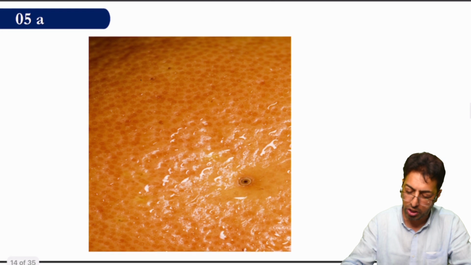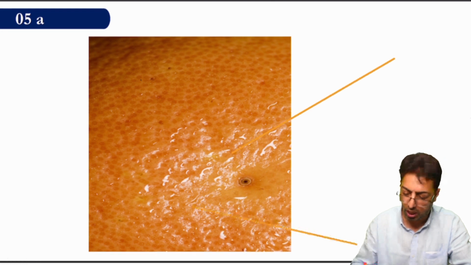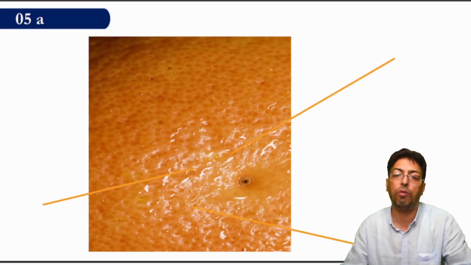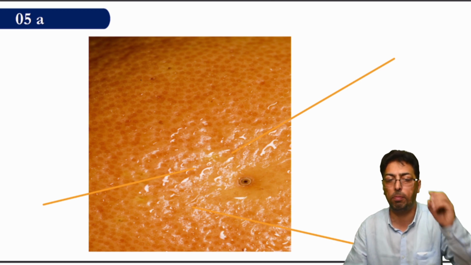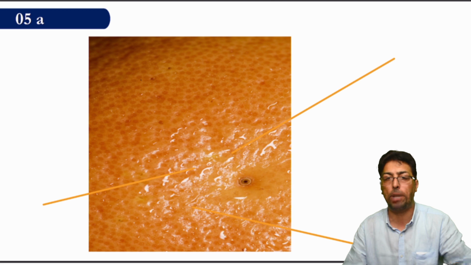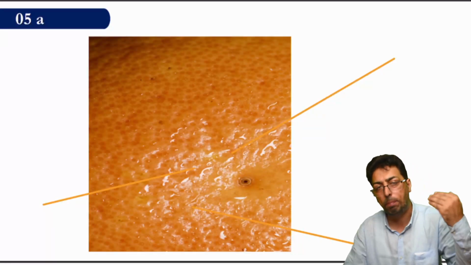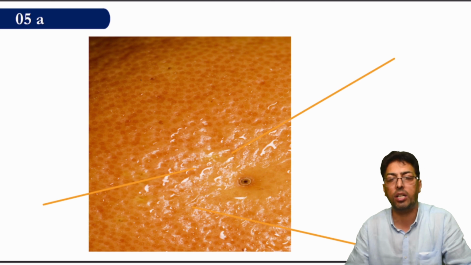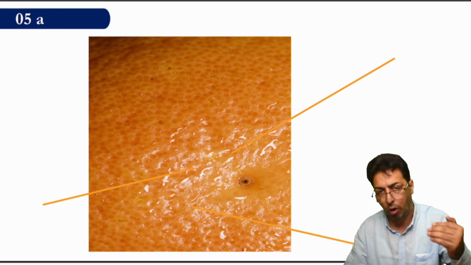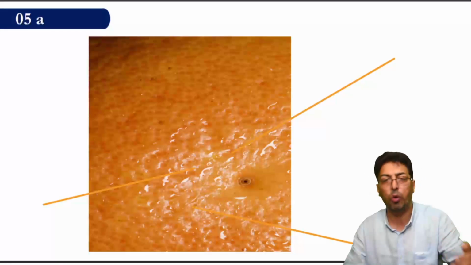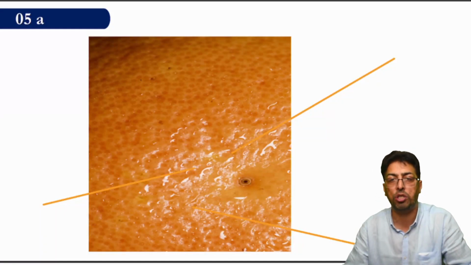Over here you can see the area of the orange which is a bit roughened up. In a similar manner, the surface of the breast would have this appearance, maybe with a retracted nipple, with a nipple discharge. I'm not concerned about these other features, or axillary lymphadenopathy, but over here this is what the surface of the breast would look like.